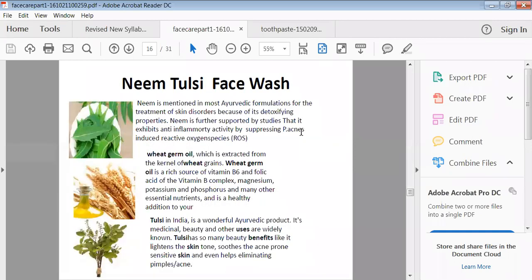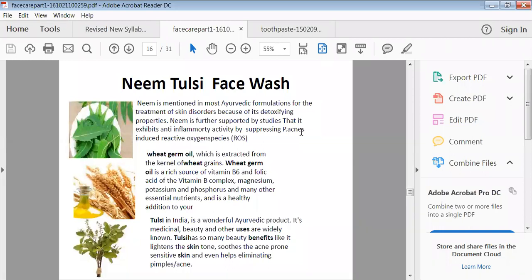Then another type of face wash is there which is of natural origin, that is neem and tulsi face wash. It is also mentioned that neem is one type of Ayurvedic formula, or it is a very good natural source for skin nourishment. So neem is supported by, we can say, various other kinds of actions: an anti-inflammatory, antimicrobial action is there, and it suppresses acne problems.